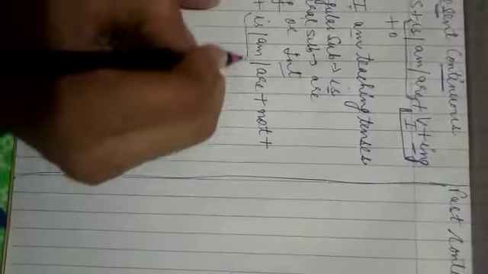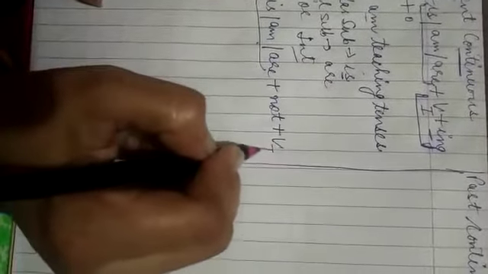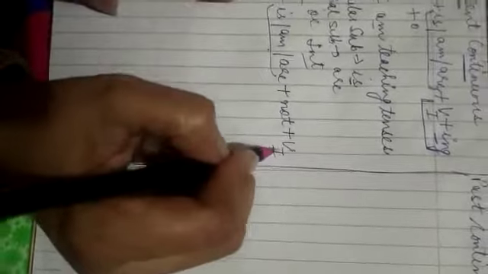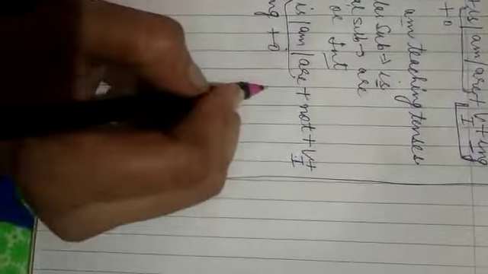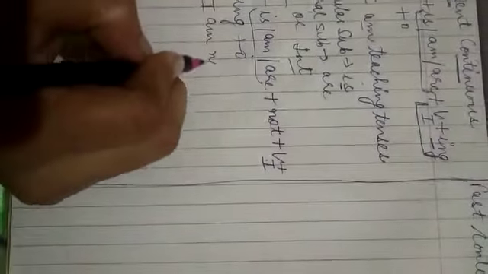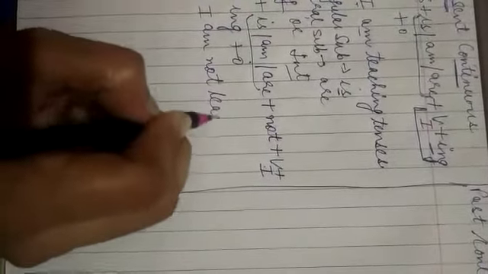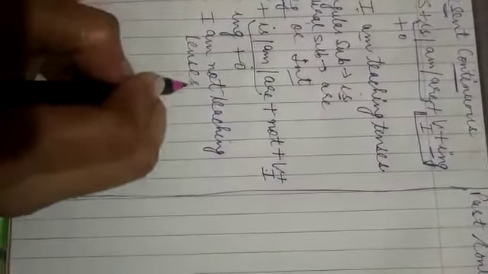Not. So these are the helping verbs, and this verb first form, it will be the main verb plus ing plus object. For example, I am not teaching tenses. This is the present continuous tense.